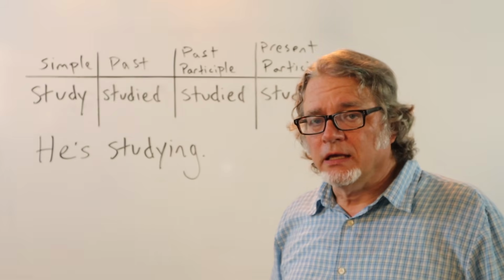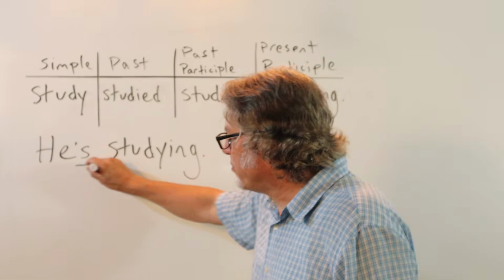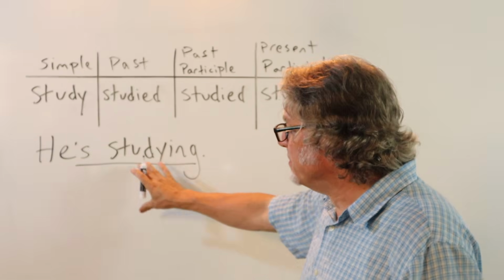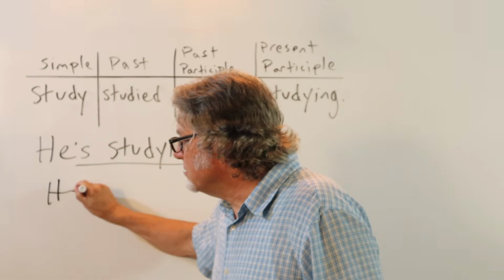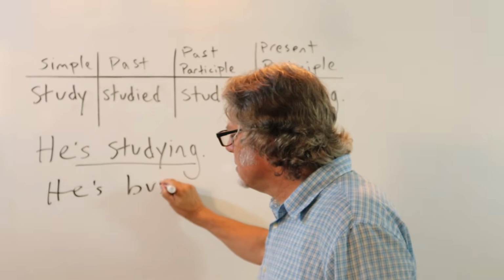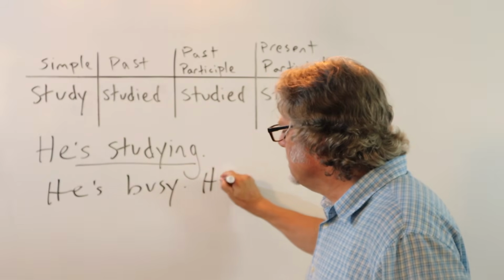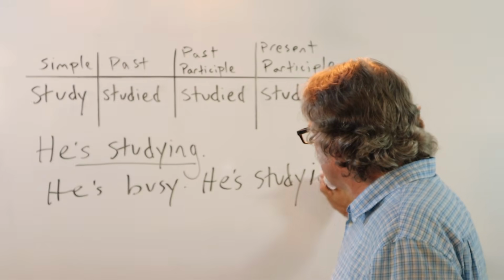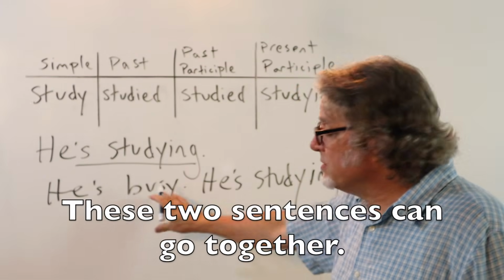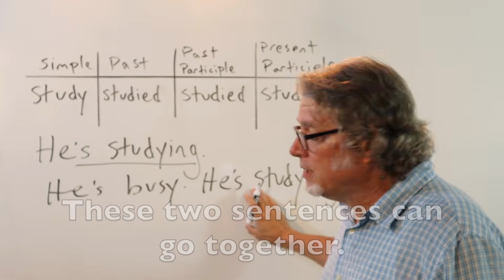He's studying. This is the present continuous tense for the verb study. He's busy. He's studying. These two sentences can go together.